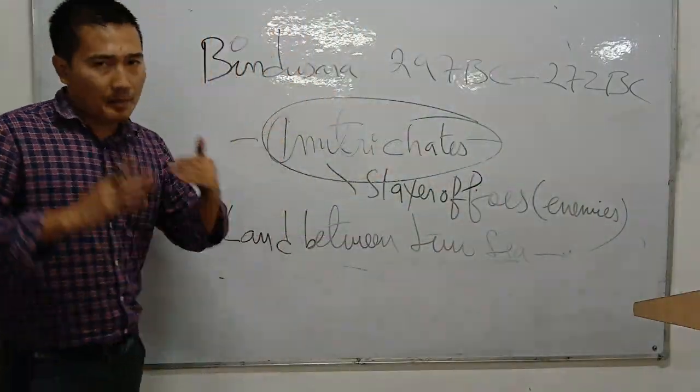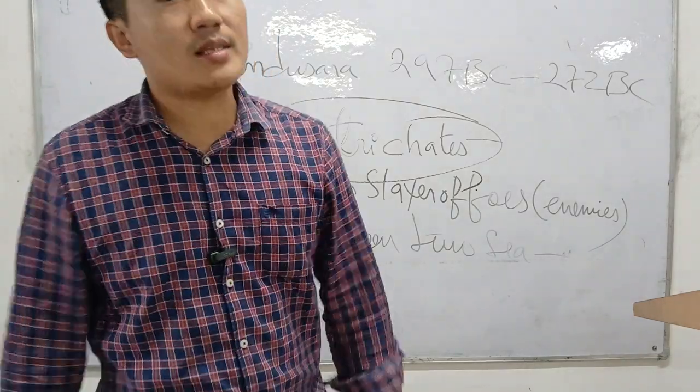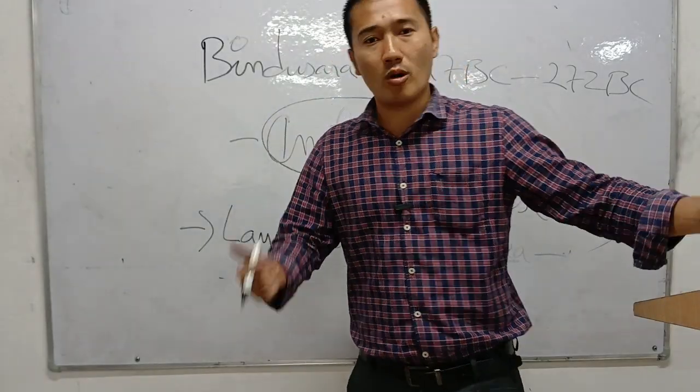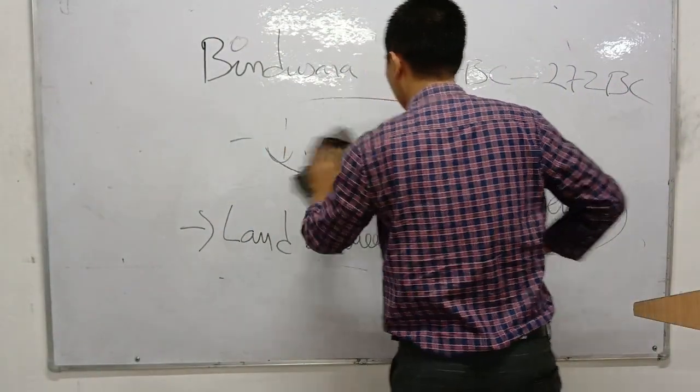And remember, Bindusara, like his father Chandragupta Maurya, was visited by two ambassadors. So please write down the two ambassadors who came to the court of Bindusara.